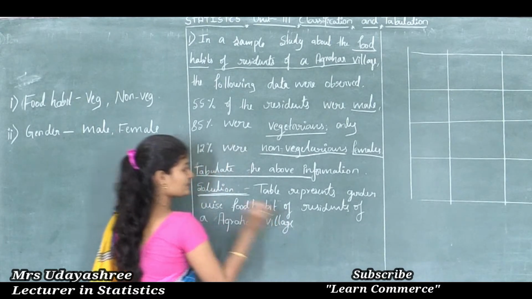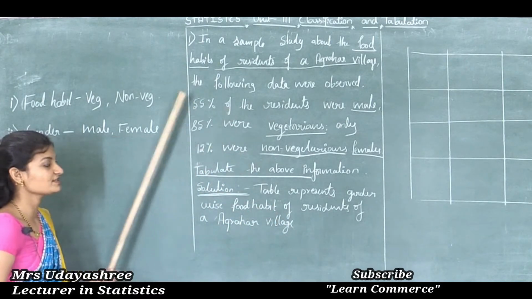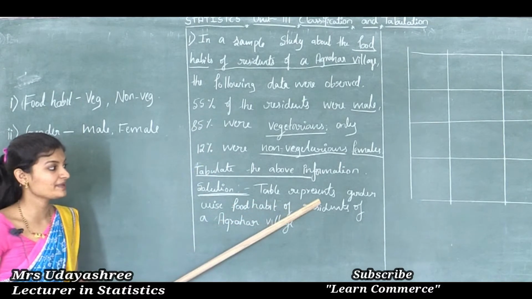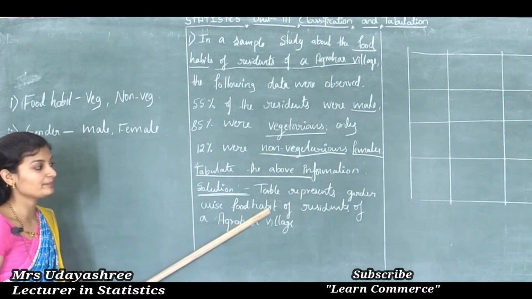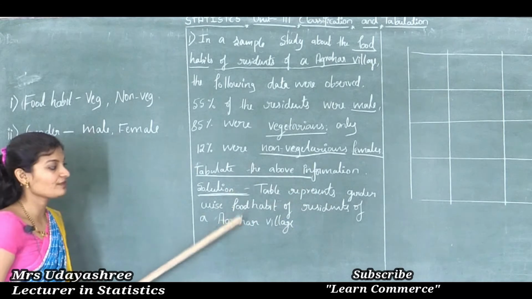Okay, this is a suitable title for this question. So the title is: table represents gender wise food habit of residents of Agrahar village.